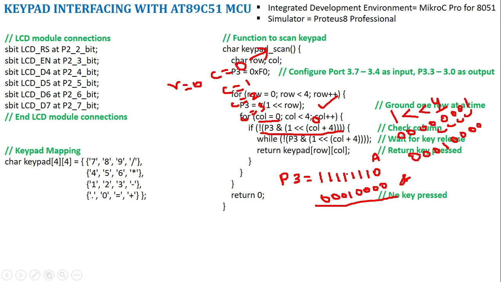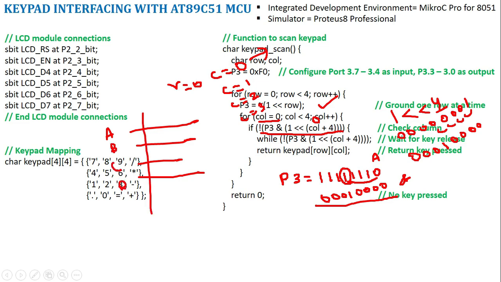Remember here, when the switch is not pressed, this value will be 1, right. When the switch is pressed, what will happen? This A signal will come to this position because A and 1 are connected, right. So in my circuit, A, B, C, D and 4 columns are there: 1, 2, 3, 4, right.